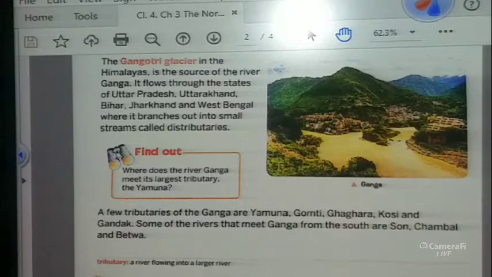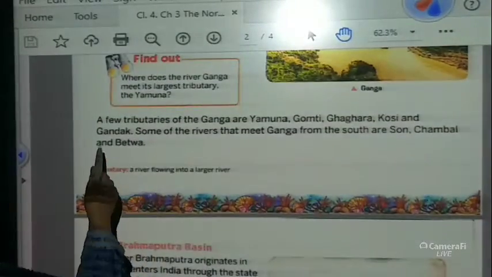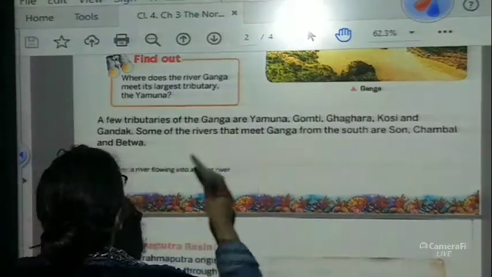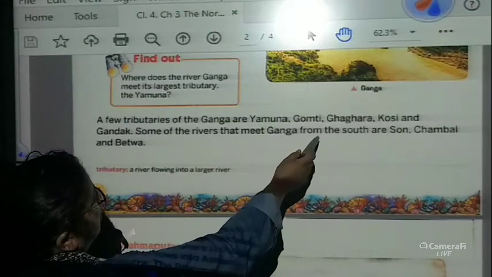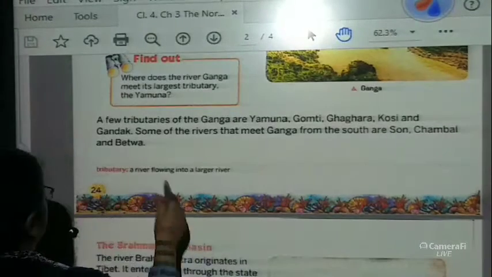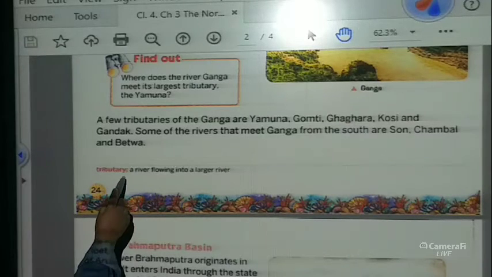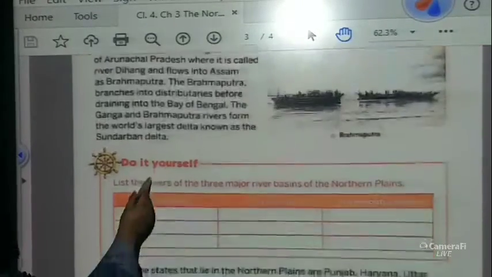Okay, what are distributaries? From the river, when small streams are going here and there, it branches out. It is called the distributaries. A few tributaries of Ganga are Yamuna, Gomti, Ghaghara, Kosi and Gandak. Some of the rivers that meet Ganga from the south are Son, Chambal and Betwa. Again over here we have tributary, which means a river flowing into a larger river. Okay.